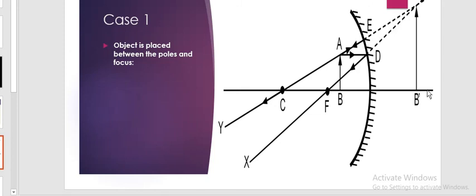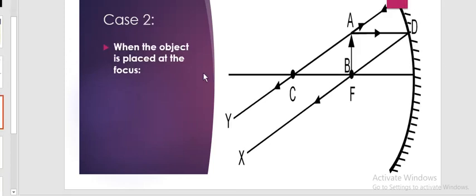And here you will get the image, which is formed by virtual, imaginary rays, right? And it is magnified, it is bigger than the object, and it is a virtual image, it is an erect image. So what happened when the object is placed between the pole and the focus? The image you will get like this: magnified, erect and virtual.